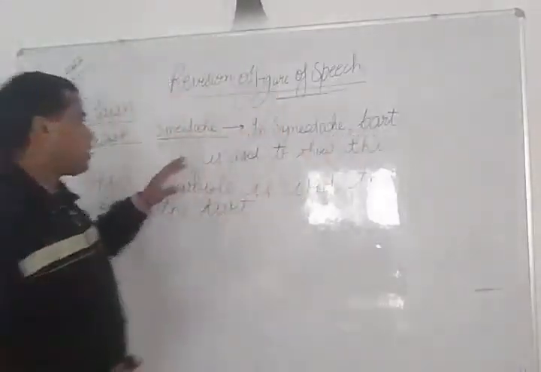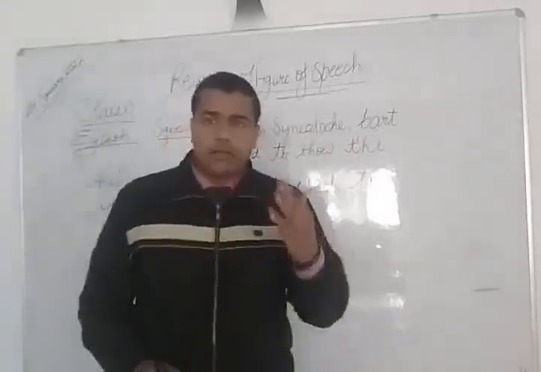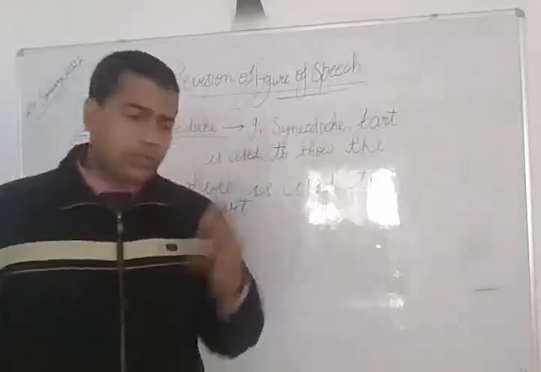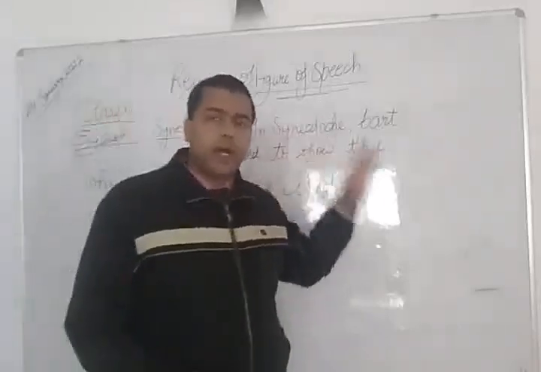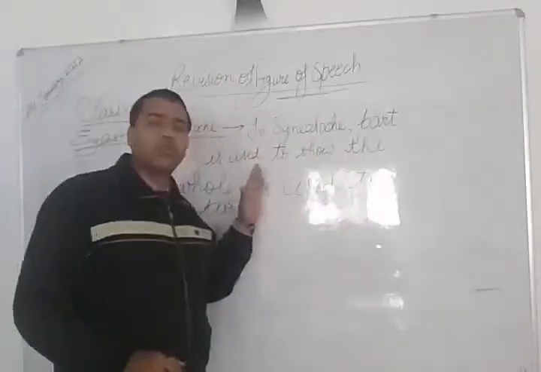In synecdoche, part is used. Part is a small portion, a small part of the sentence, which is used to show the whole.